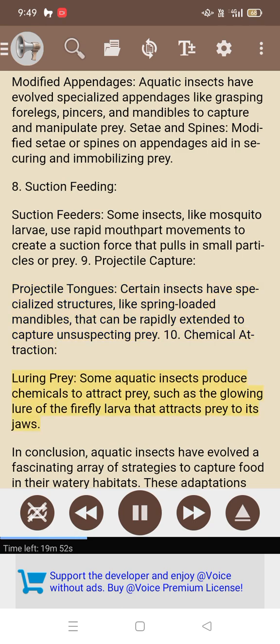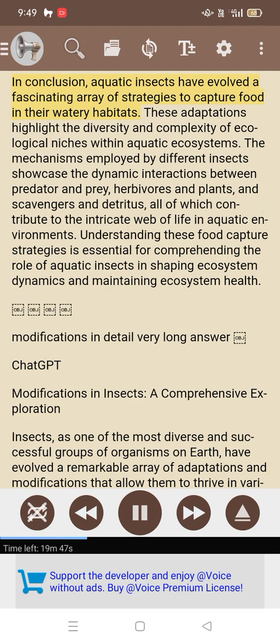10. Chemical attraction. Luring prey. Some aquatic insects produce chemicals to attract prey, such as the glowing lure of the firefly larva that attracts prey to its jaws. In conclusion, aquatic insects have evolved a fascinating array of strategies to capture food in their watery habitats.